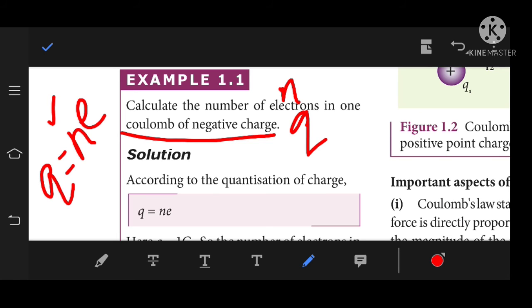The total amount of charge is 1 coulomb. Q is given, and e is a constant value for the electron, 1.6 into 10 power minus 19. But we have to calculate the number only, so we can neglect the negative sign.